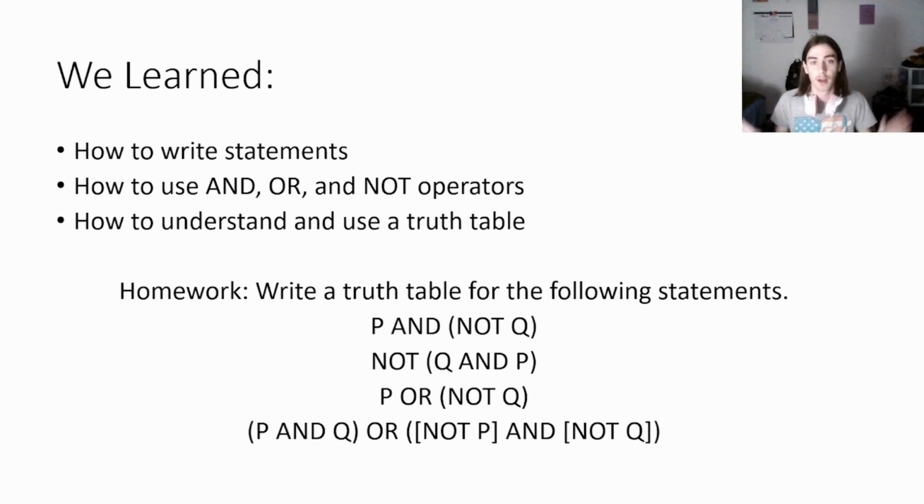There's not. Your homework for the next video: I want you to write a truth table for the following statements. I'm not going to read them. You can read them. Notice the parentheses. These parentheses are important. Whenever you see something like not, parentheses, Q and P, that means solve Q and P and then do the negation of that. So not Q and P is essentially the opposite of Q and P. So just a little hint for when you're solving these on your own.